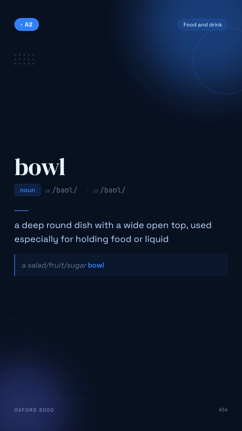Bowl. A deep round dish with a wide open top, used especially for holding food or liquid. For example, a salad of fruit sugar bowl.